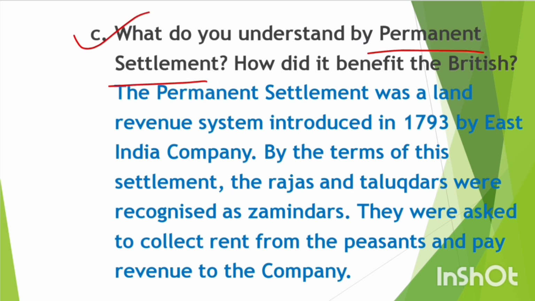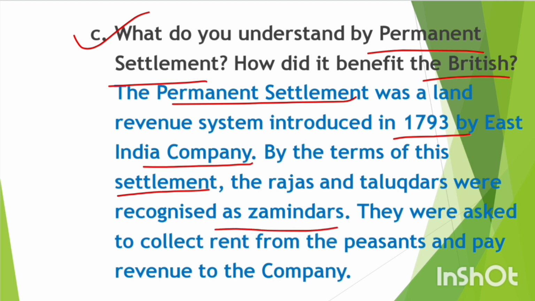How did it benefit the British? Answer: the Permanent Settlement was a land revenue system introduced in 1793 by the East India Company. By the terms of this settlement, the Raja and Talukdar were recognized as Zamindar. They were asked to collect revenue from the peasant and pay revenue to the company.